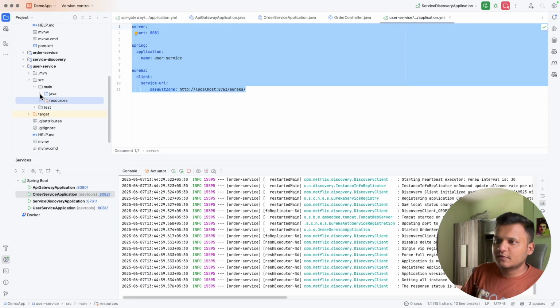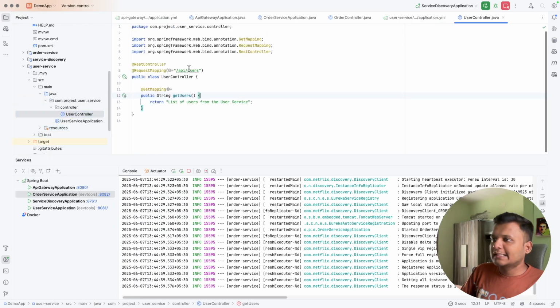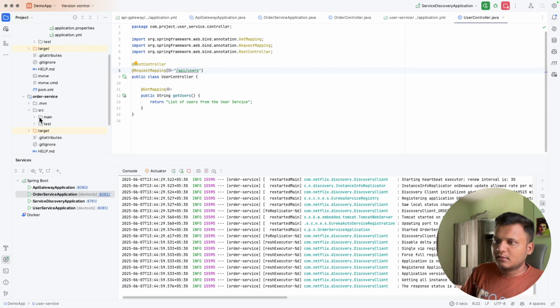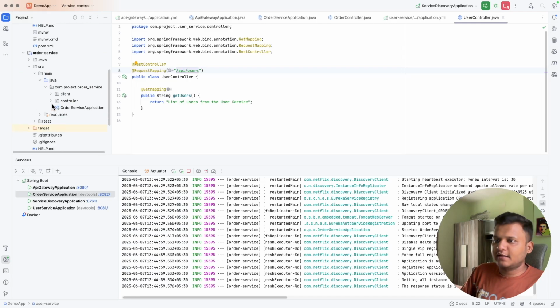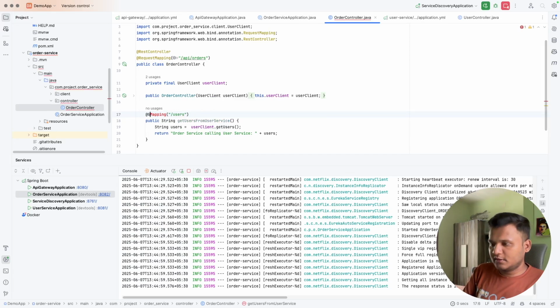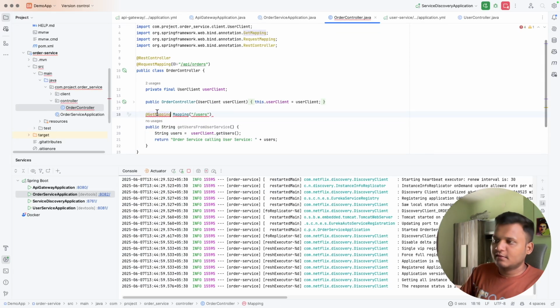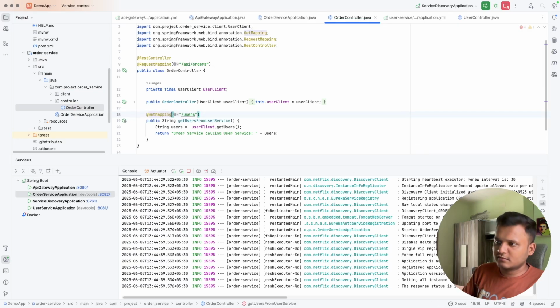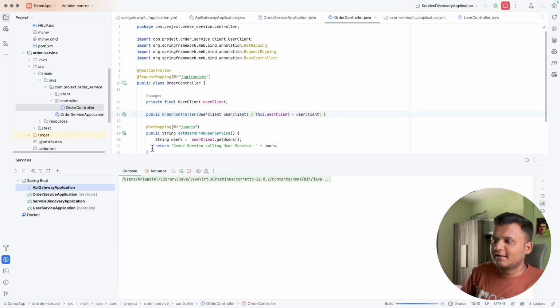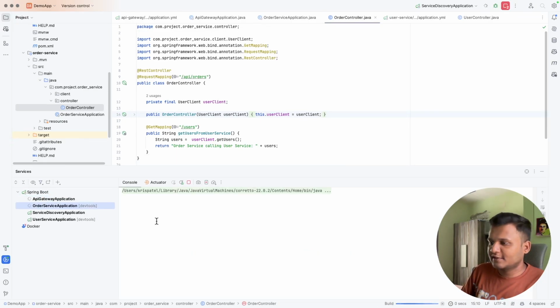/API/orders for the order service, and this is the user service. So in the controller, /API/users, right? So I think it should work. Let us trace and understand what is the issue here. I don't think this should be the issue, but fine. It was get mapping, so let's change it to get mapping. Let's rerun for our safety.